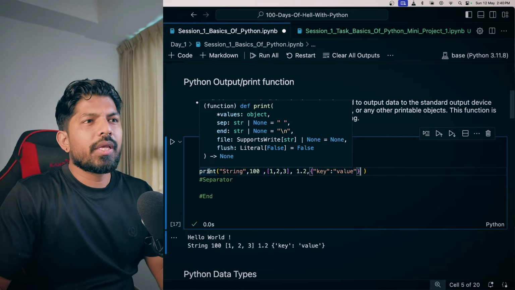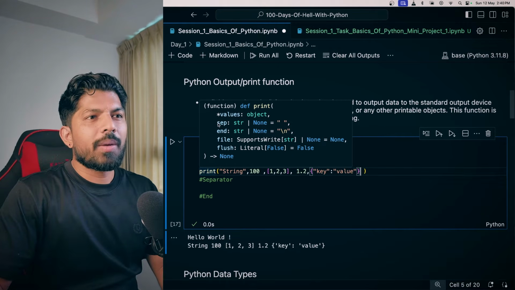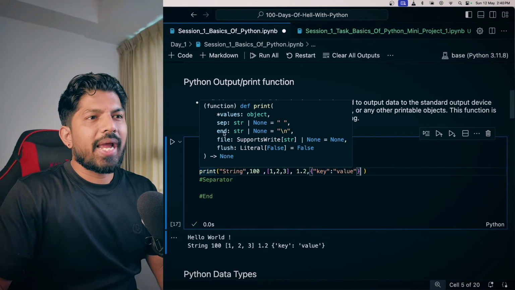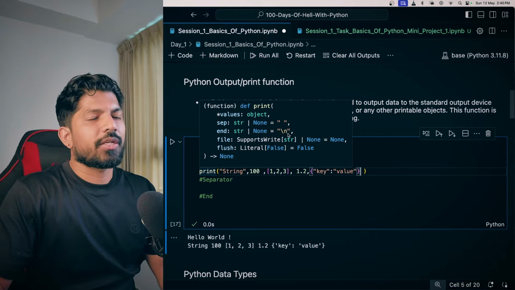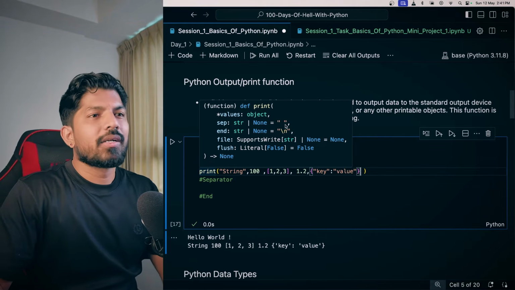Okay, so here you can see that this print function has so many default parameters. For example, there is one parameter which is separator, and you see there is a default space between these double inverted commas, right? And another is end, so there is a default parameter and a default value, that is \n. Okay, so if we change these values, we'll get our desired output.